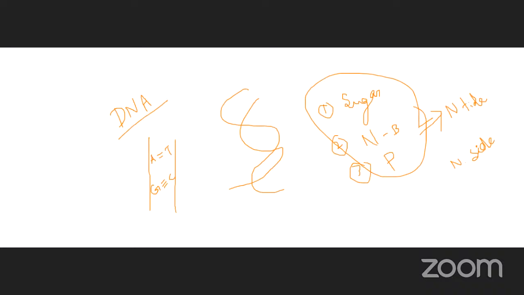Here there are two bonds. What about this area? Guanine is connected with cytosine by a triple bond. This is very, very important. These are the nitrogen bases.